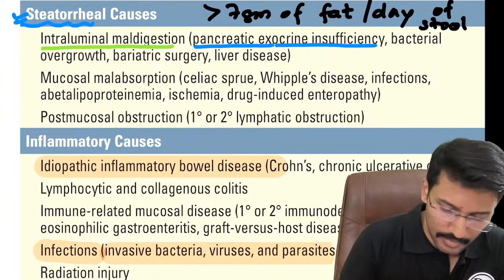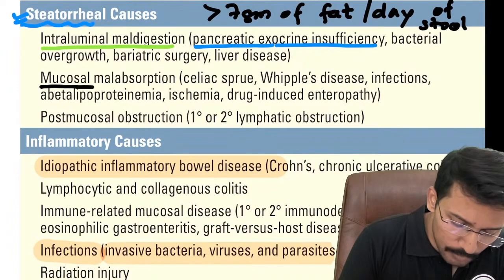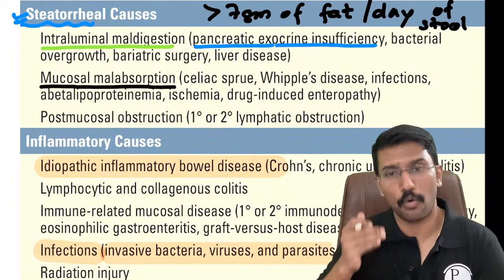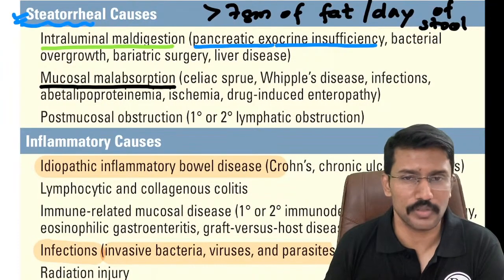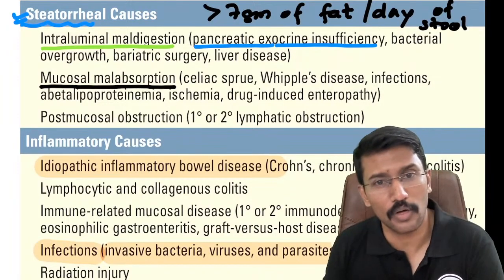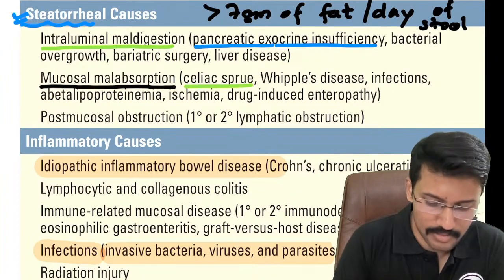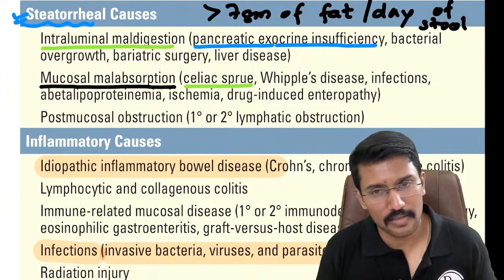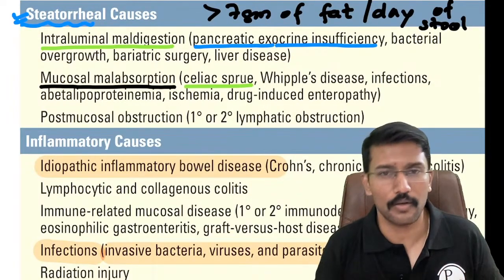Okay. Then if your digestive enzymes are fine, the fat needs to be absorbed through the brush border of your intestinal mucosa. But if there is a problem with that intestinal mucosa, again you will not be able to absorb the fat. Even if you are digesting it, you will not be able to absorb it. In what condition does that happen? Most important is celiac disease. Celiac disease is the most common intestinal mucosal disorder, which is very common.